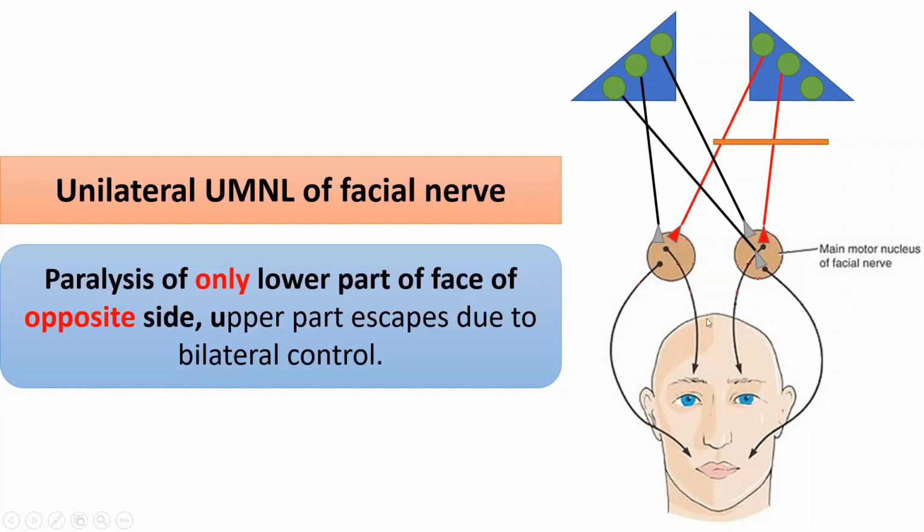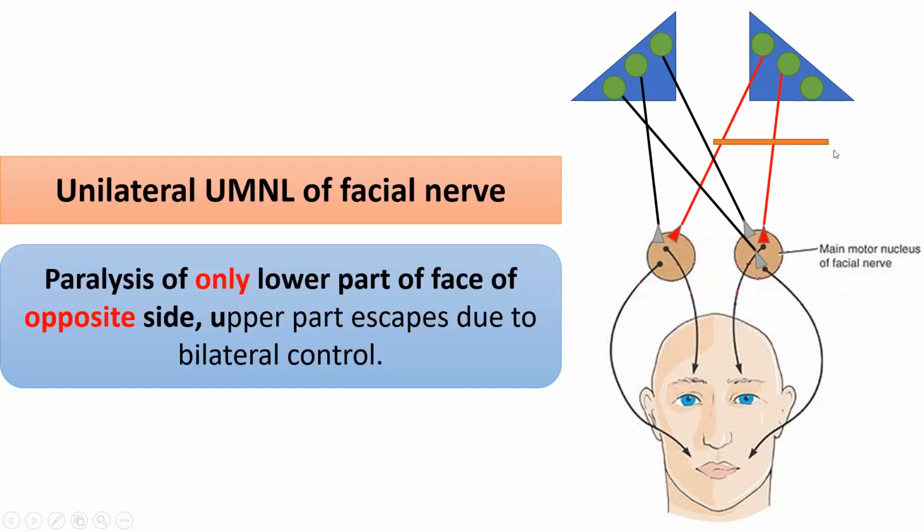So ultimately nothing will happen to the muscles of the upper part of the face in case of supranuclear or upper motor neuron lesion. What is the cause? Because of bilateral control. These muscles have bilateral control. They are controlled from both cerebral hemispheres. So only unilateral upper motor neuron lesion will not produce paralysis of the muscles of the upper part of the face.